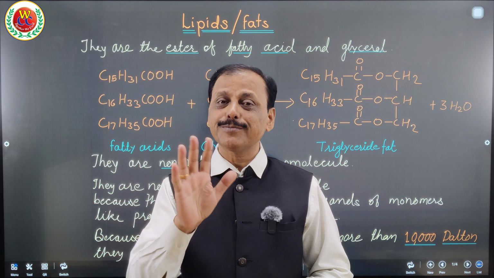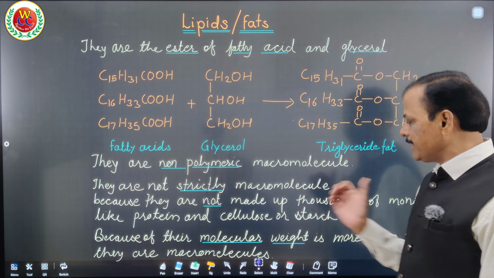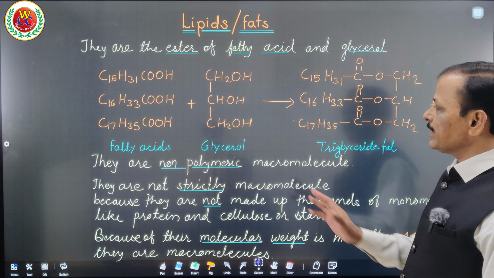But they are macromolecules because their molecular weight is more than 10,000 Dalton unit. I have clearly written that they are macromolecules because their molecular weight is more than 10,000 Dalton unit. Otherwise, they are not polymers. To consider them in the category of macromolecules, it is because of their molecular weight. They are made up of fatty acid and glycerol. Both fatty acid and glycerol are simple lipids.